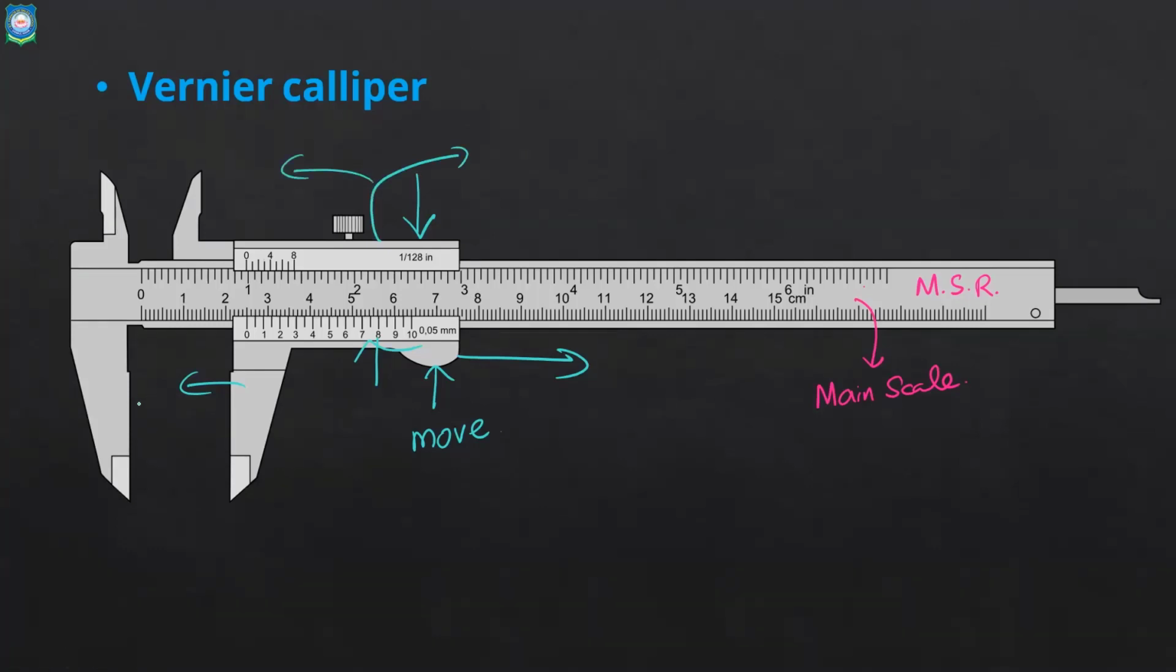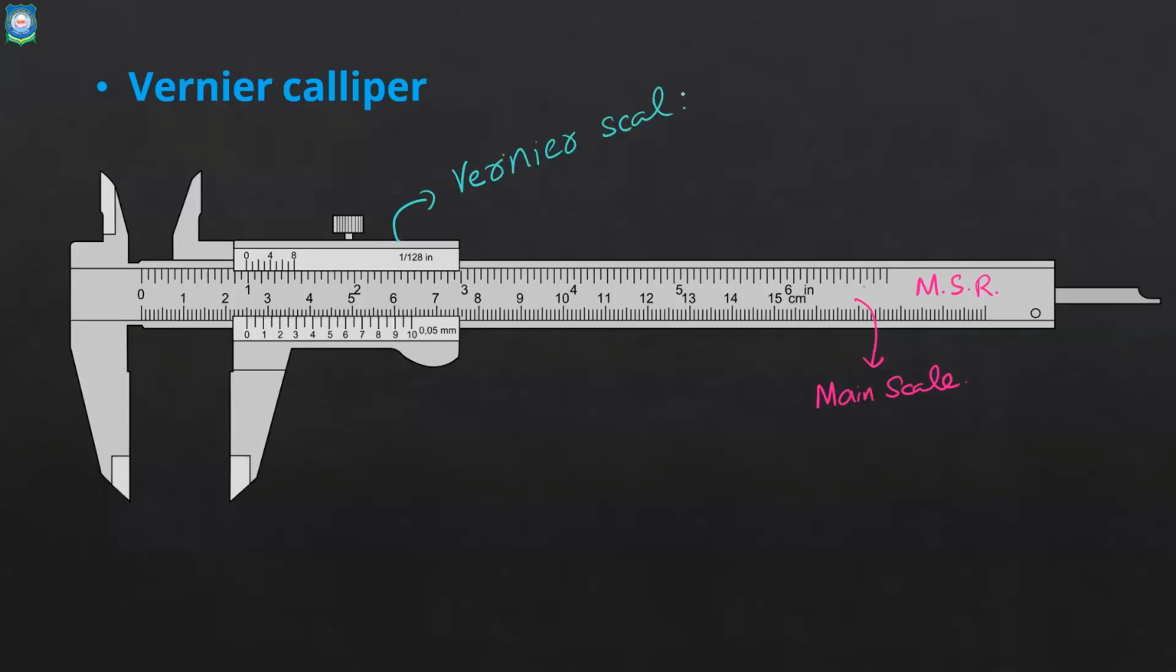You can place the object at this distance. Suppose you have a sphere or a small ball and you want to measure the diameter. You can place the ball here and it will show the diameter. Now, this second scale or movable scale has another name. This is known as the vernier scale. And you will get a particular reading for the vernier scale, and that reading we call VSR.